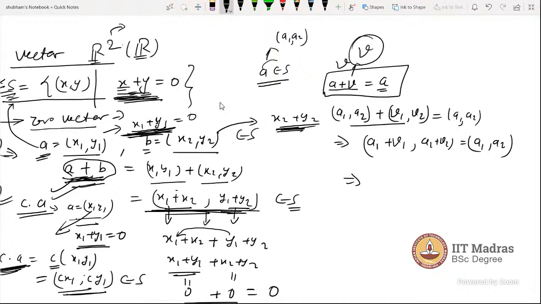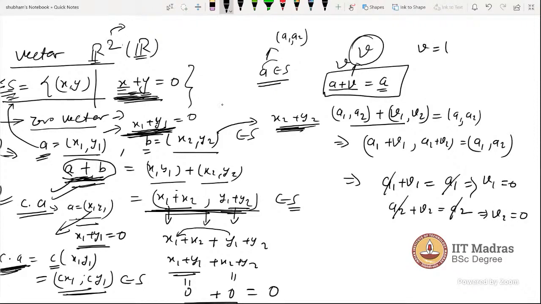Now let's compare here. A1 plus B1 is equal to A1. A2 plus B2 is equal to A2. You can cancel out. That means you get V1 is equal to 0 and V2 is equal to 0. So that means you obtained V is (0, 0). Now let's check the vector conditions.